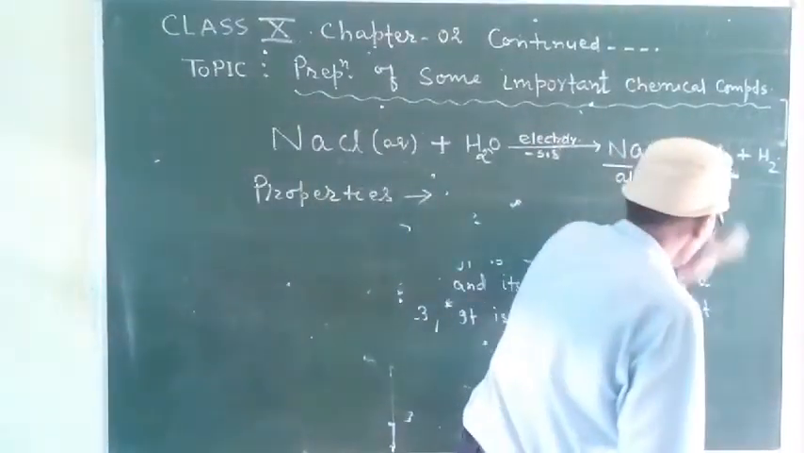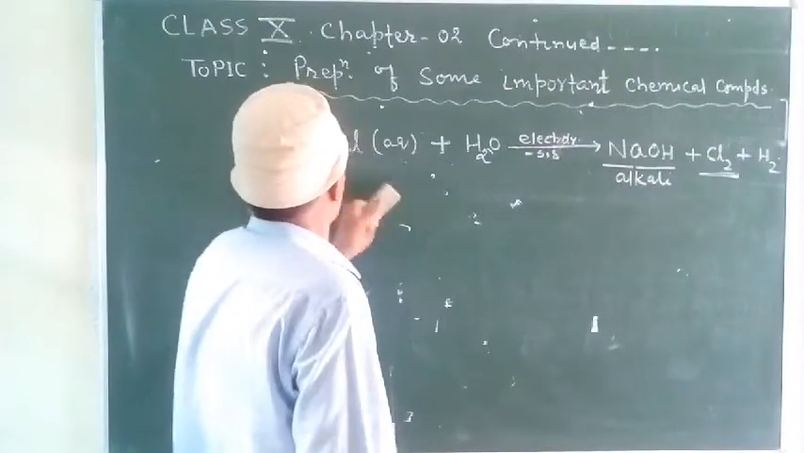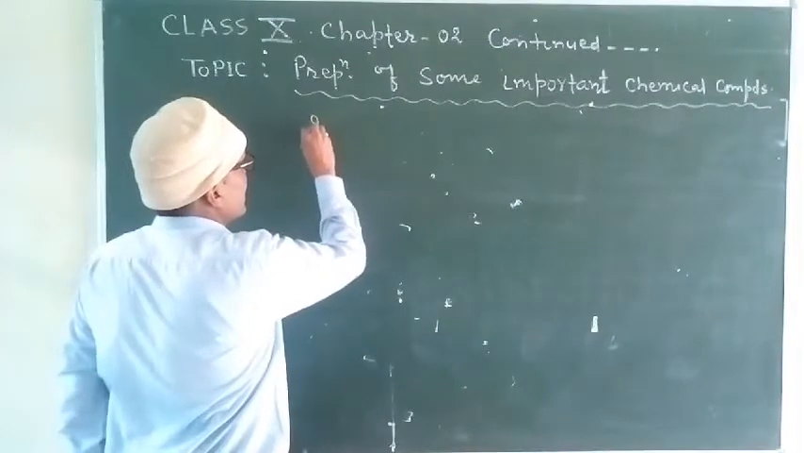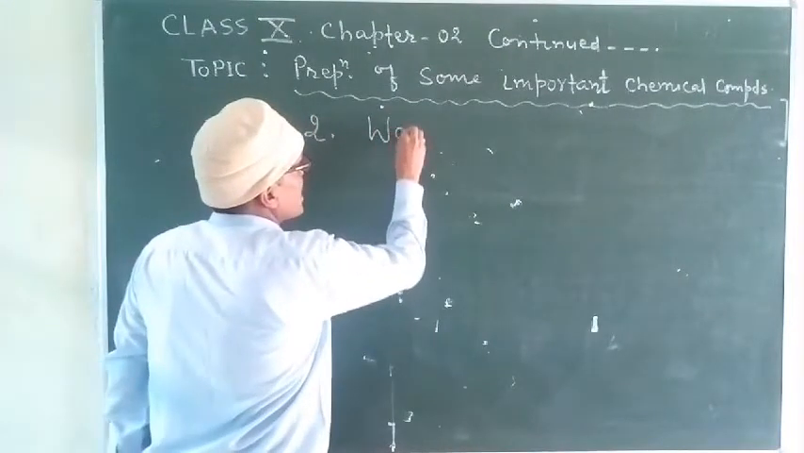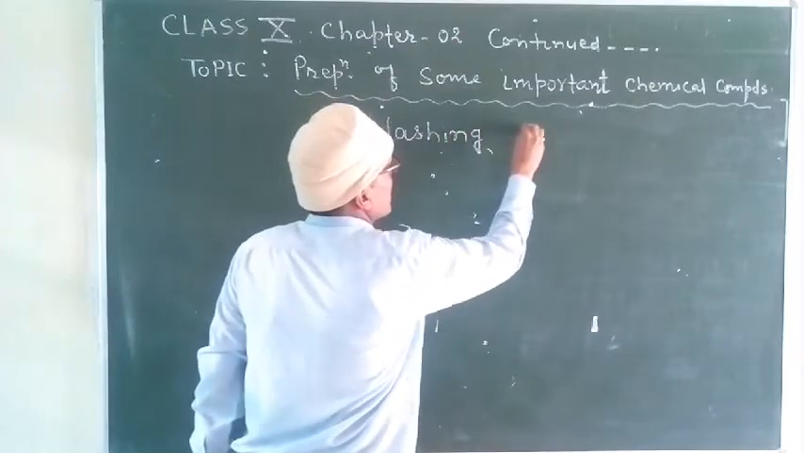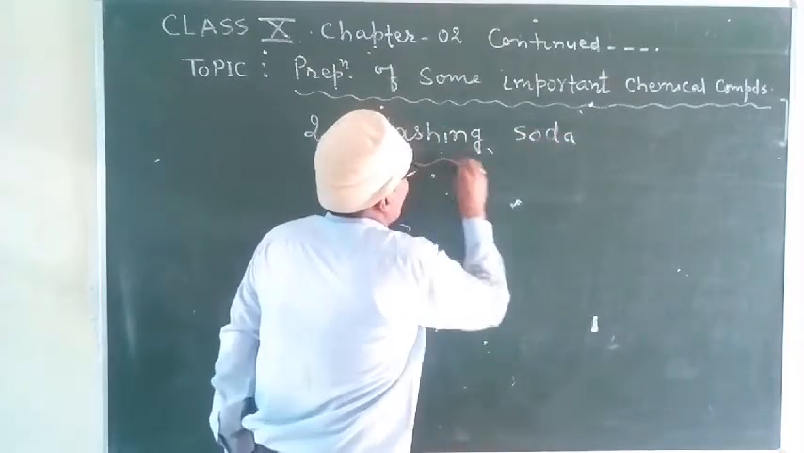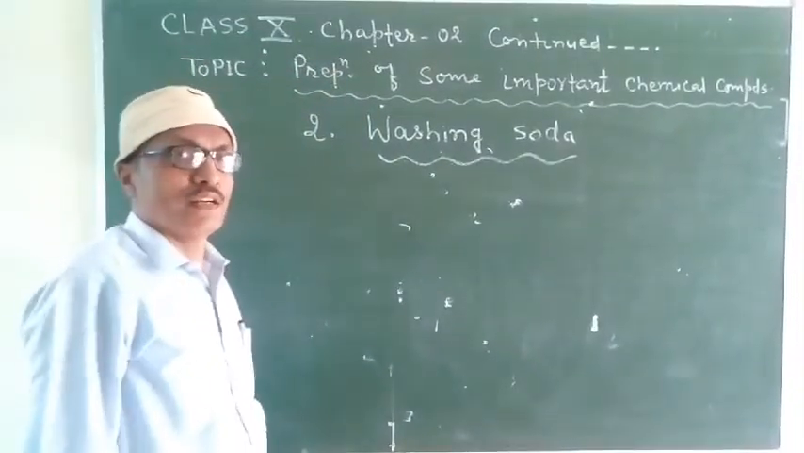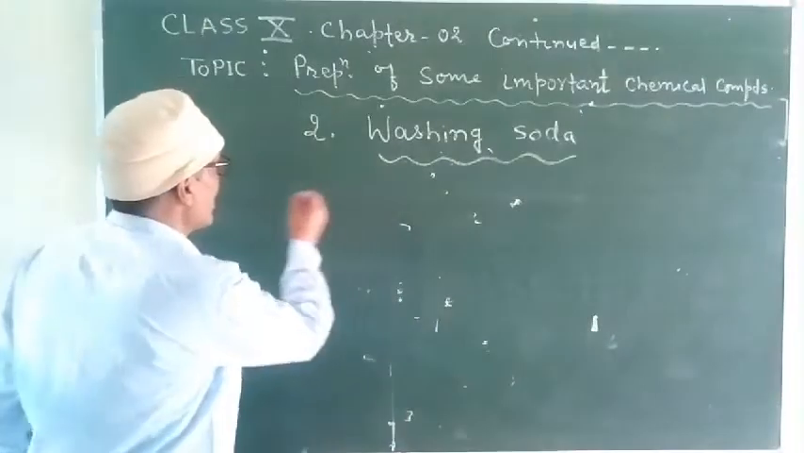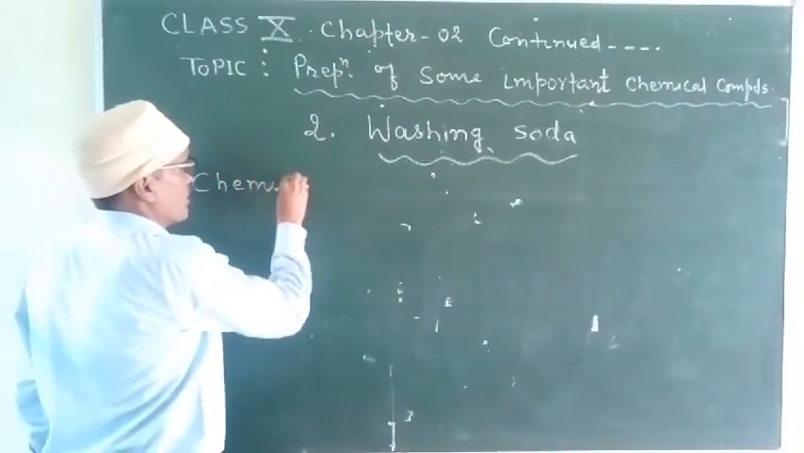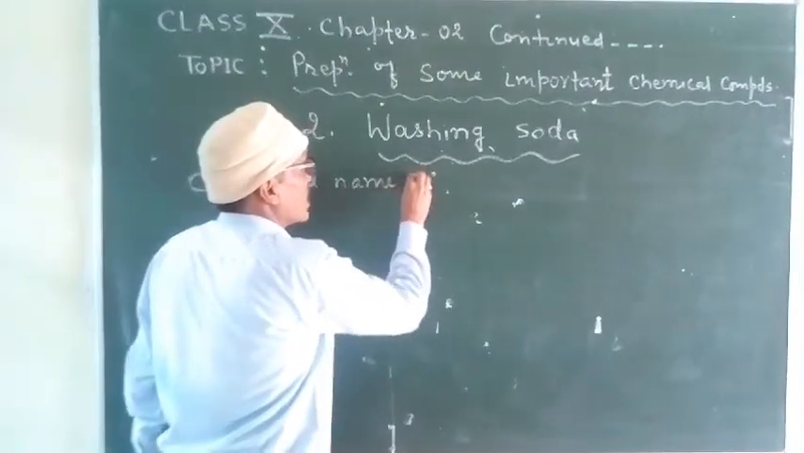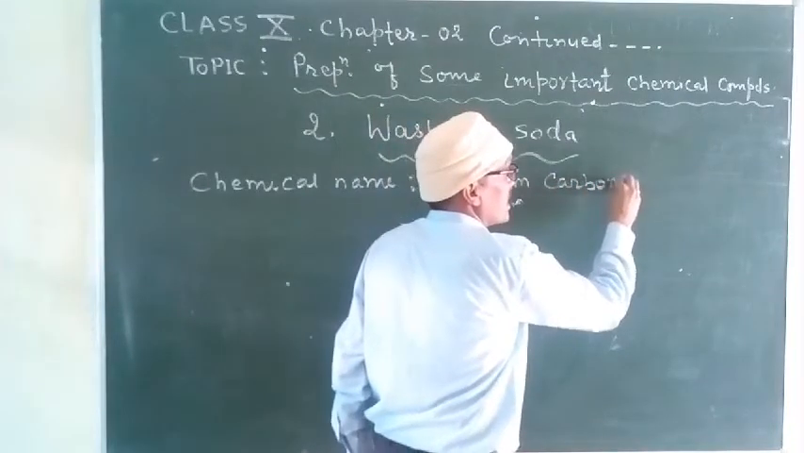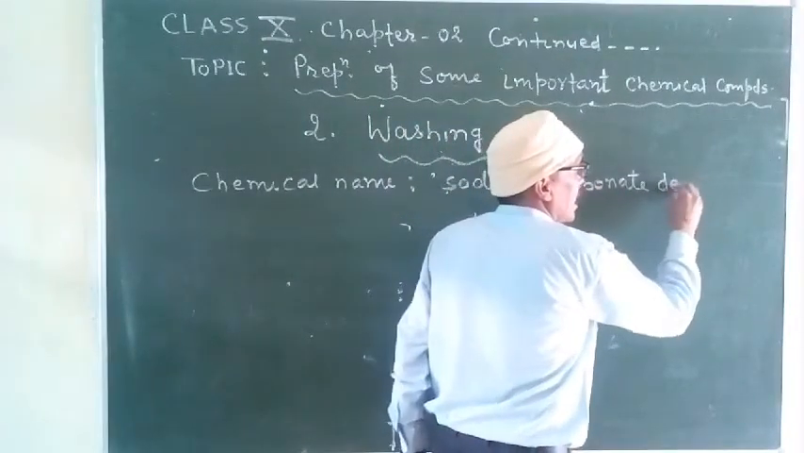Okay, now the second important chemical compound that we have studied here is washing soda. Right? Washing soda is also one of the important chemical compounds. Okay, right? So let me say what is the chemical name of washing soda. So the chemical name of washing soda is sodium carbonate decahydrate.